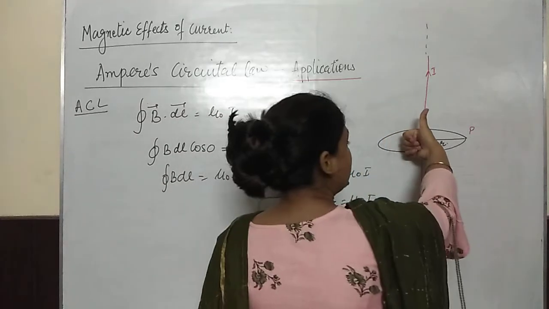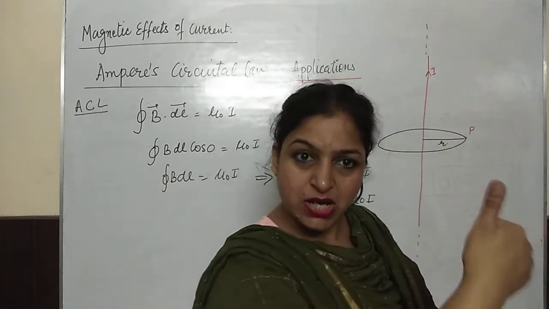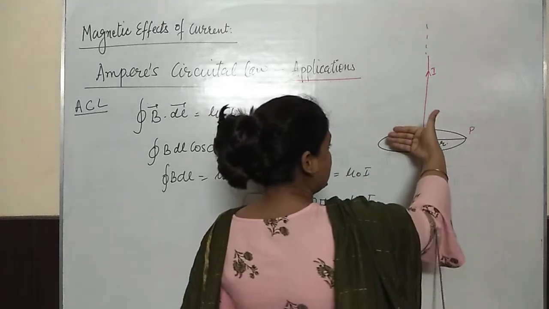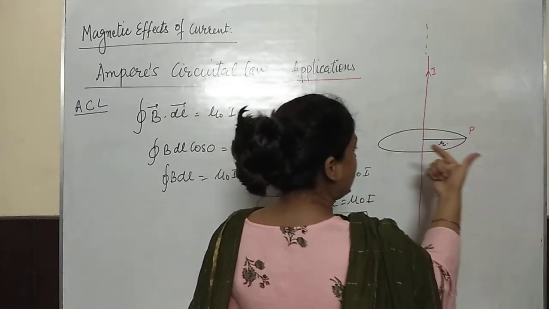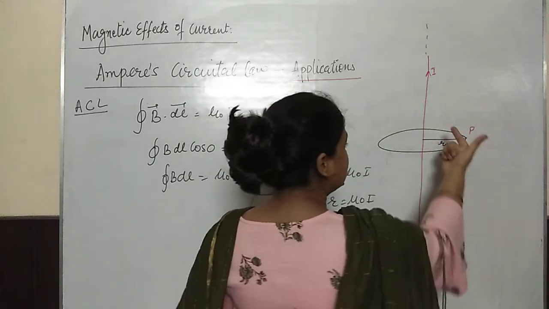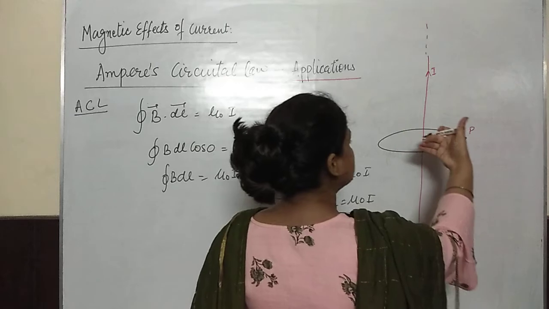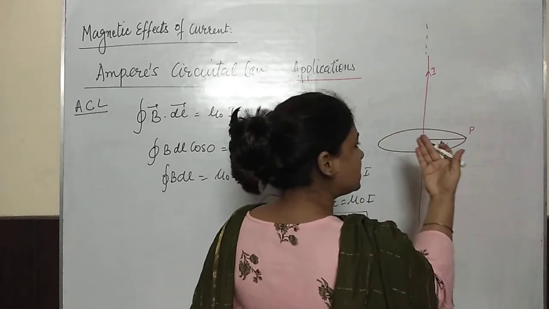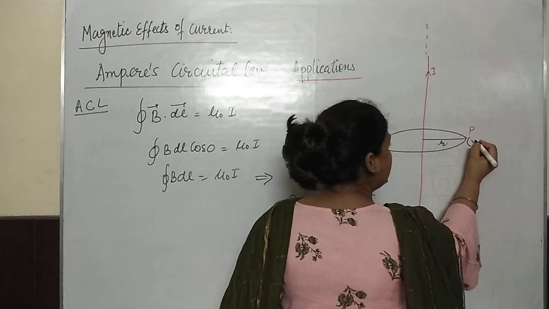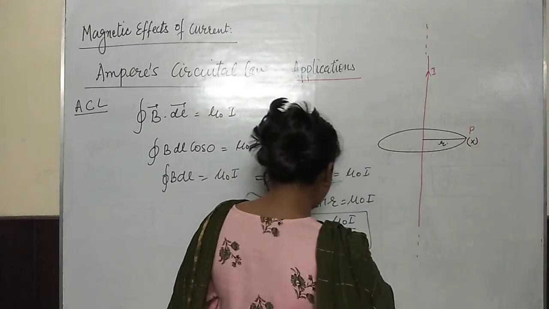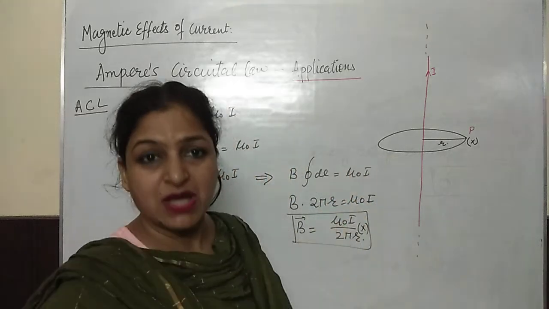Keep your thumb in the direction of the current, and the curling of your fingers will give you the direction of the magnetic field. So here you see the curling of the fingers. Your fingers are coming out from here, which means the magnetic field lines are like this. So at point P, what is the direction of the magnetic field? Here the magnetic field lines are coming out, and here the magnetic field lines are going inside. So here the magnetic field would be inward. So you can write here that the magnetic field is inward for the point P we have considered.